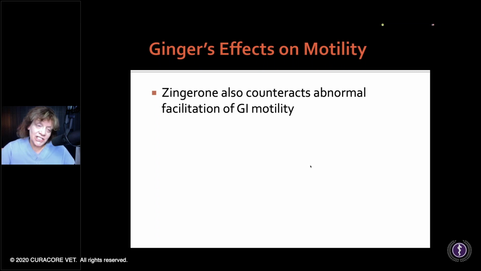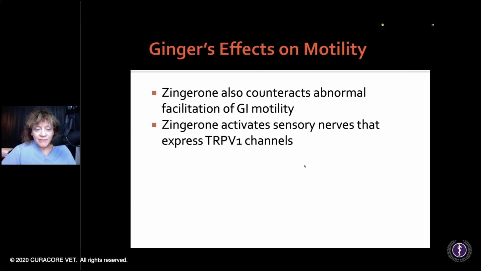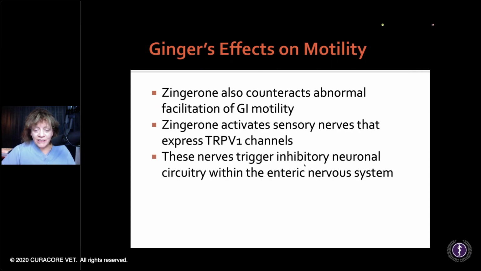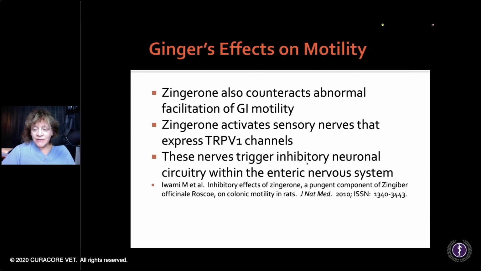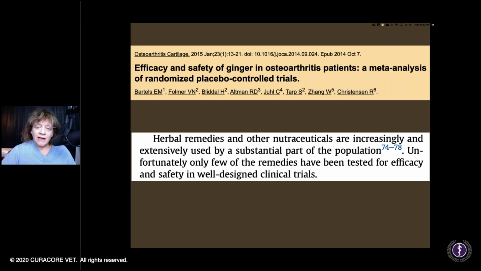If you could get some candied ginger or even a chai or something, it's going to help you a bunch. So note to self on that one. Counteracts abnormal facilitation of GI motility, works with the TRP channel, so works with your enteric nervous system. Ginger is a beautiful product and has been around so long. It's one of the first plant products used medicinally.